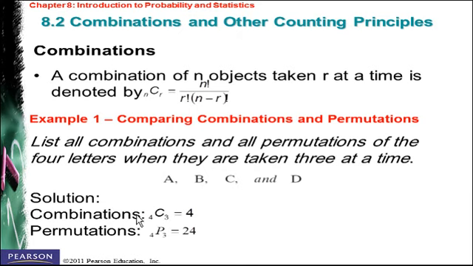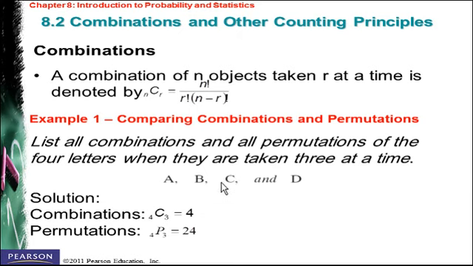In the first case, the combinations is going to be 4C3, 3 letters selected from a total of 4. The answer is going to be 4. While for the permutations, 4P3, the answer is going to be 24. You see the big difference between 4 and 24. Why is that? The selection is different here. For the combination, if I select first A, B, and C, then I will say, for example, B, A, and C.